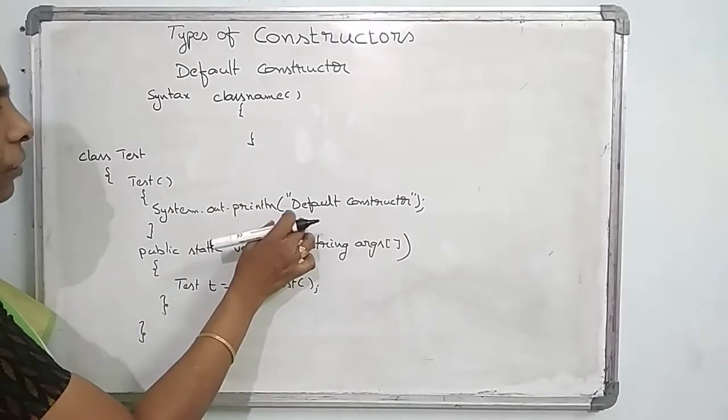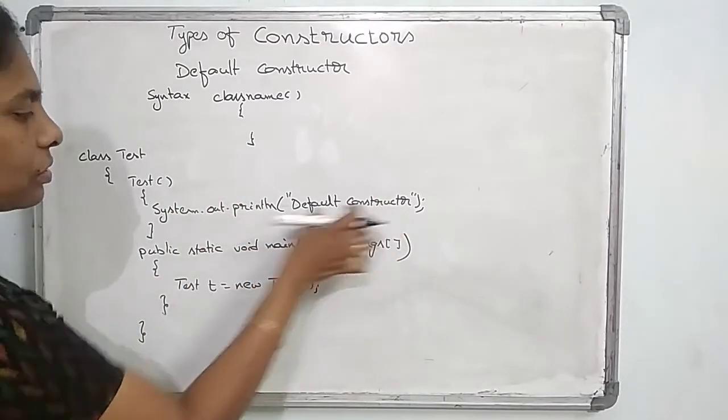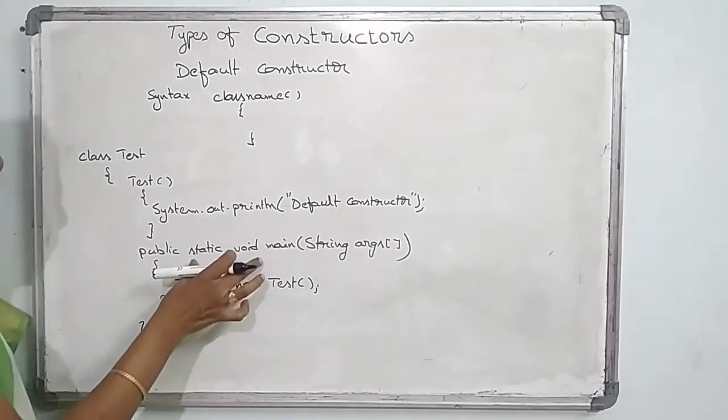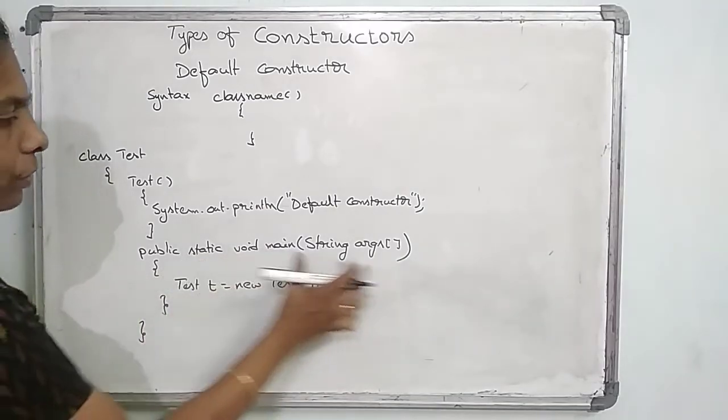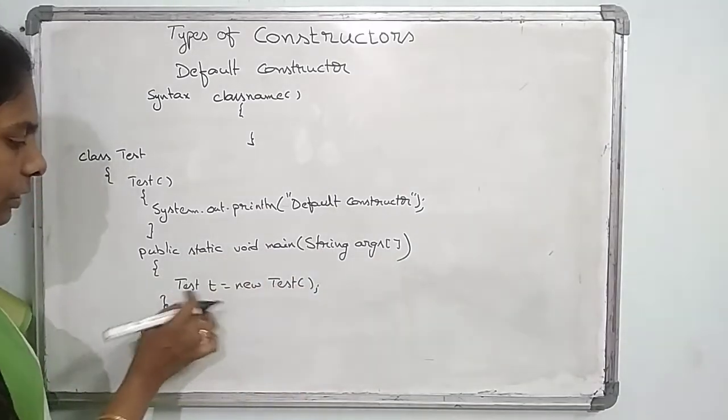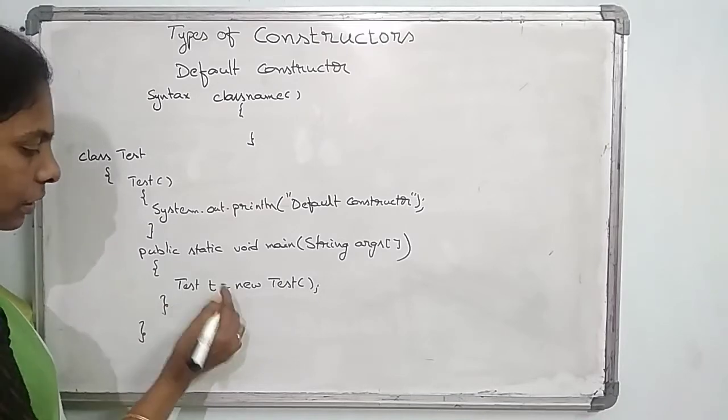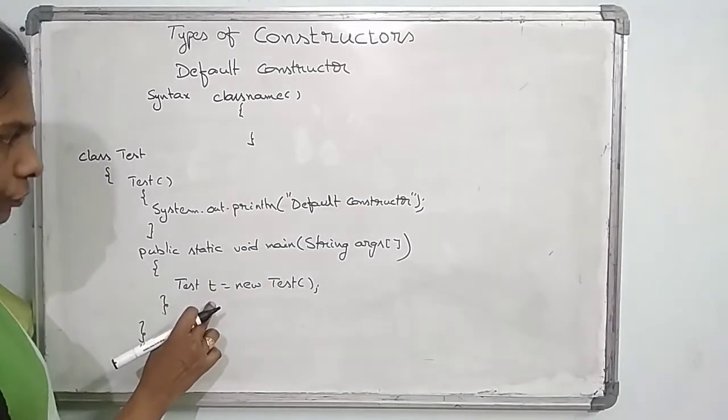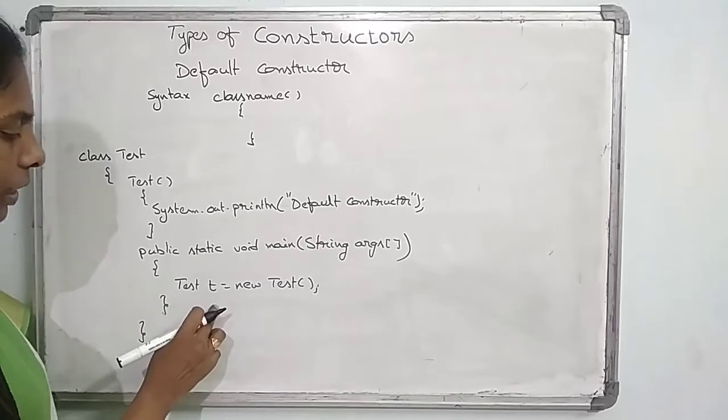In that I am printing the message "default constructor". Now I take the main method, public static void main(String[] args). In that I take Test t. Here t is acting as the object of the class Test. I am creating one object.